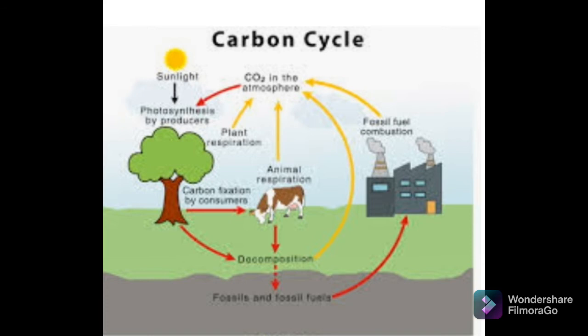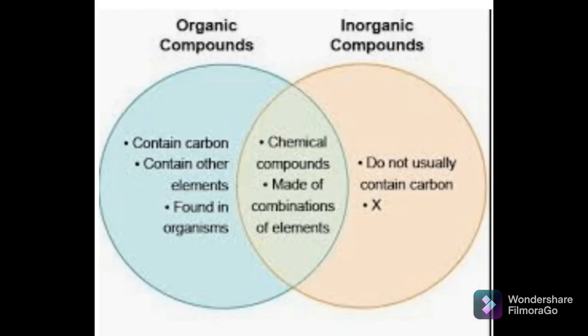That black material is nothing but carbon. So almost all things, when we burn them, lead to the formation of a black residue. It means almost all things in our surroundings are made up of carbon. So mainly these compounds are classified into two types: organic compounds and inorganic compounds.